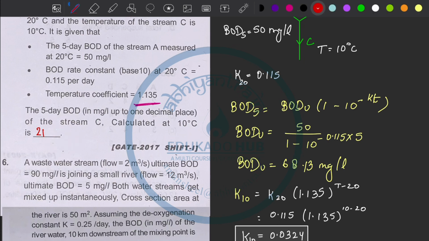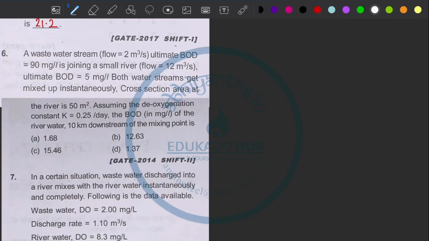Okay, 21.2. Let's do question number 6, which is: a wastewater stream, flow 2 meter cube per second, ultimate BOD 90 milligram per liter, is joining a small river, flow 12 meter cube per second, ultimate BOD 5 milligram per liter. Both water streams get mixed up instantaneously. Cross-sectional area of the river is 50 meters square. Assuming the deoxygenation constant K 0.25 per day, find the BOD of the river 10 km downstream.